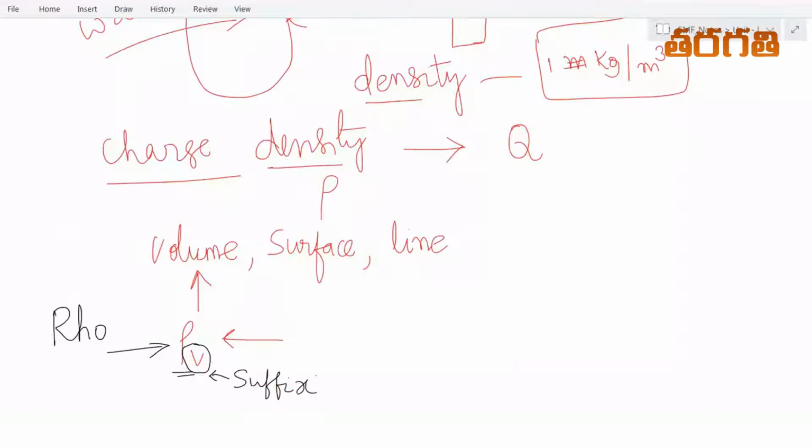So rho suffix V, V is the first letter in volume. So rho suffix V represents volume charge density.